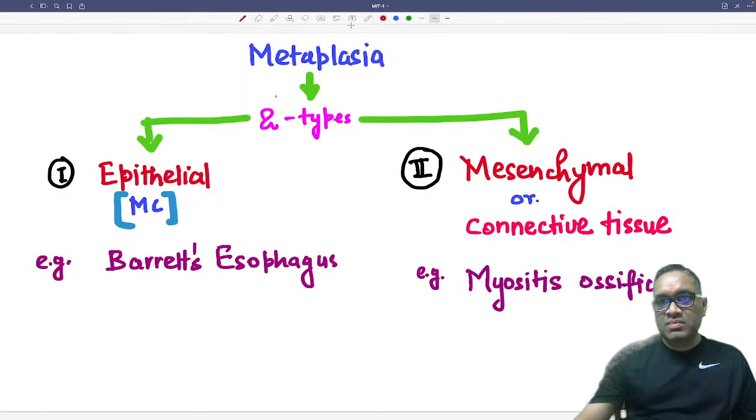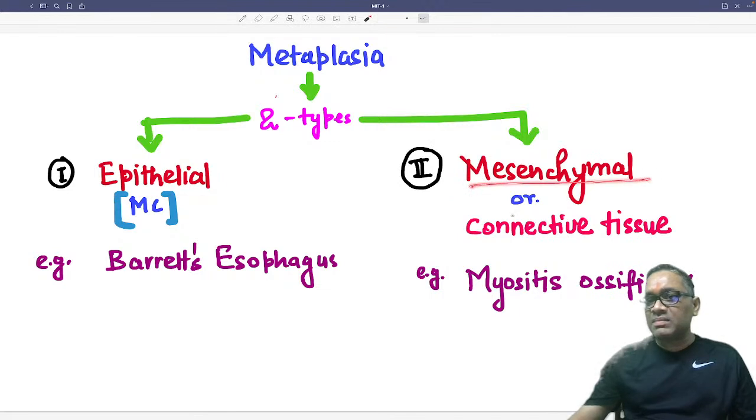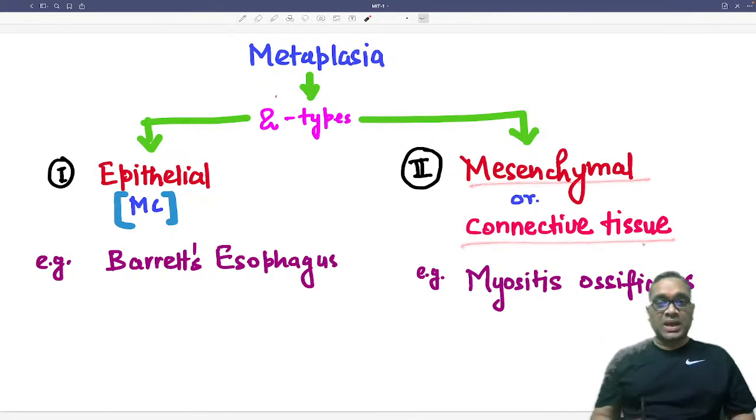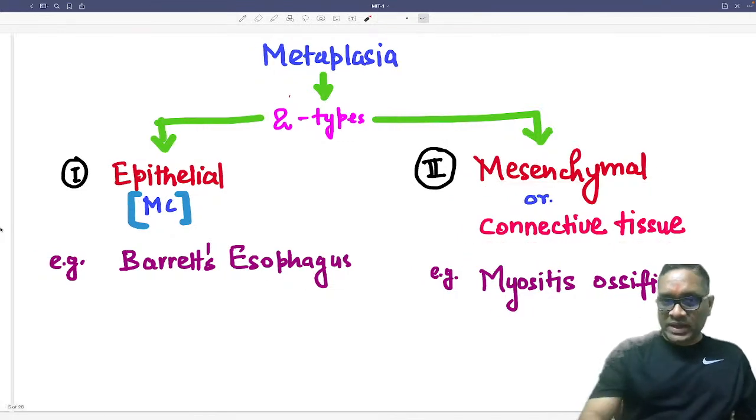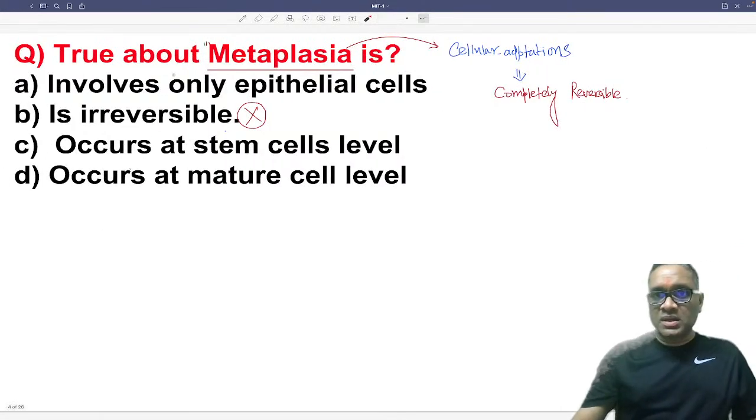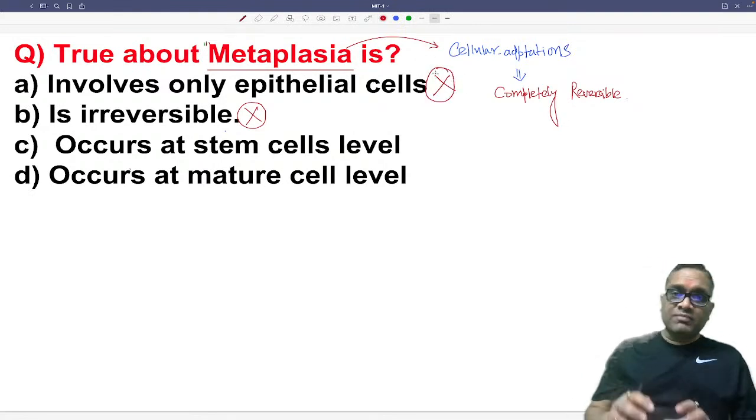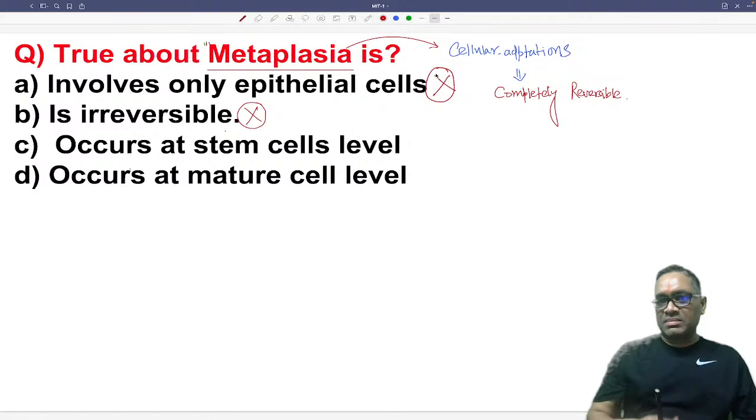It can be epithelial, and it can also be mesenchymal or connective tissue. That is very important, right? So this first statement is also wrong, because it is not only epithelial cell, it involves connective tissue or mesenchymal cell also.